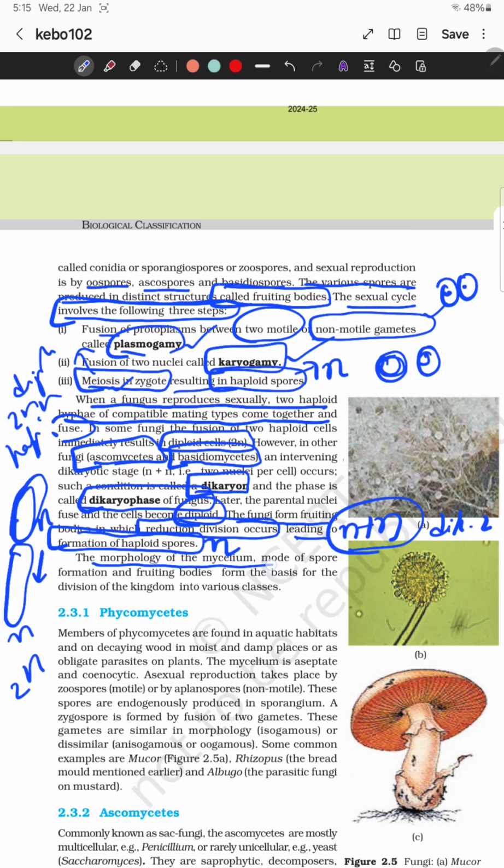Based on the morphology of mycelium, modes of spore formation, and fruiting bodies, fungi classification is done. It is of four types. We will see the classification in the next class.